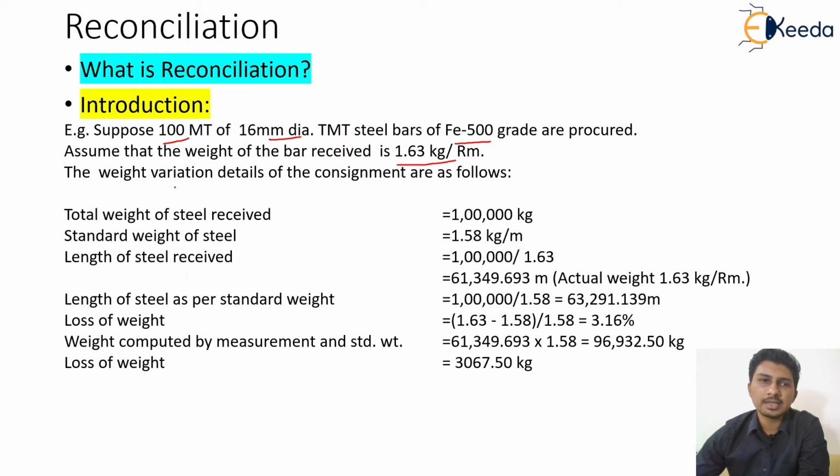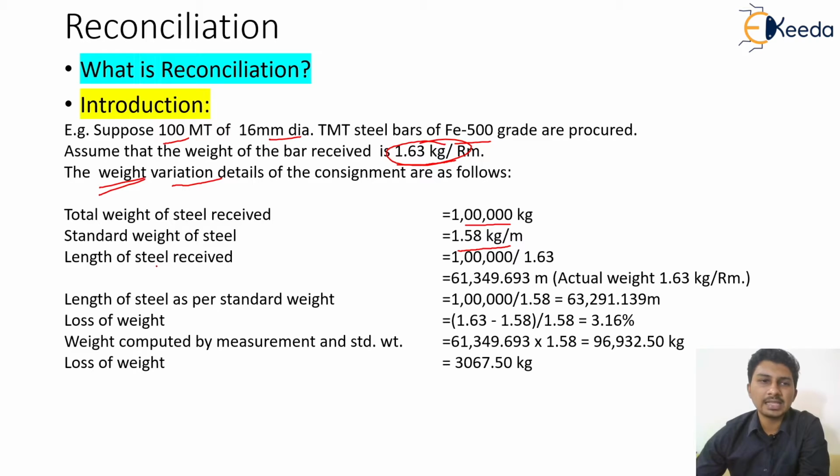Then how am I going to calculate this variation for this whole consignment? For the 100 metric ton I have received, we are only talking about the weight variation due to the difference in weights. First, the total weight of steel received is 100 metric ton. Then we know that the standard weight of the steel is 1.58 kg per meter, that is the standard.